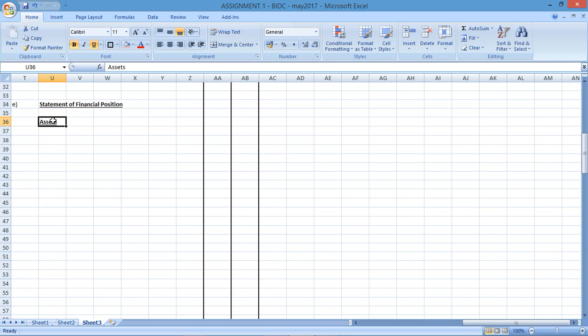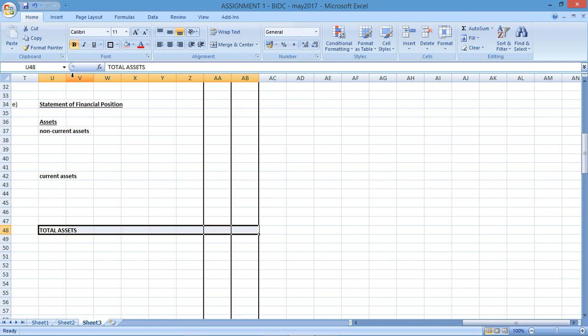It will have assets, and assets will be broken up into non-current and current. Then you'll have a section for current assets. Then you'll have a total assets. And that's the one section of the statement of financial position.